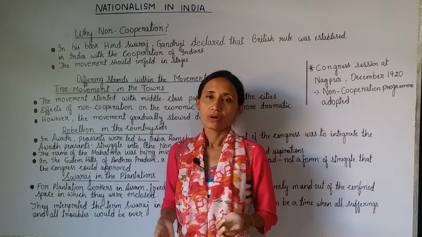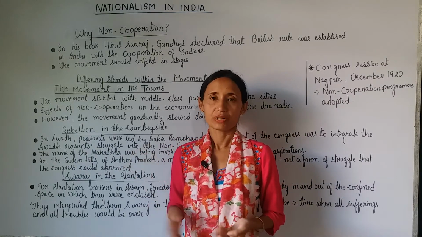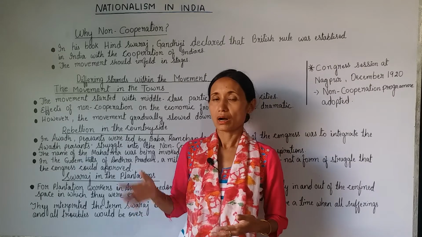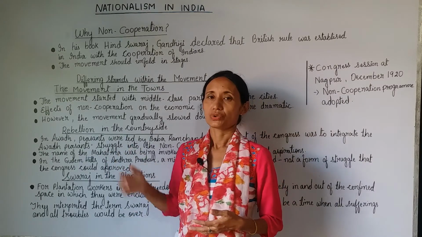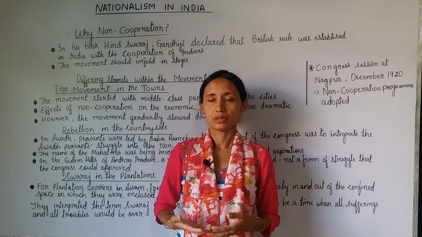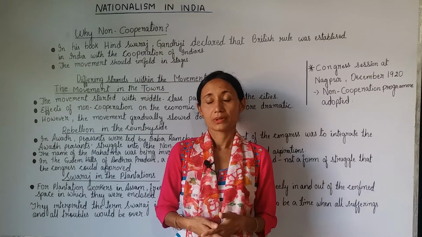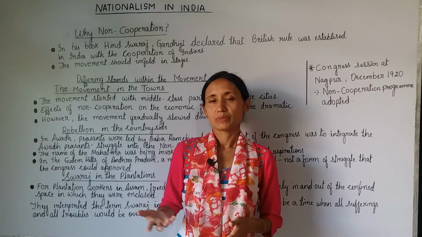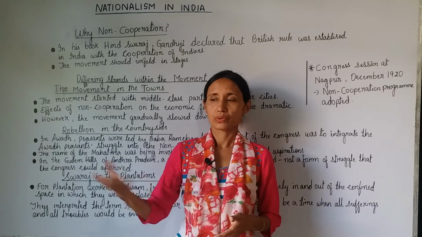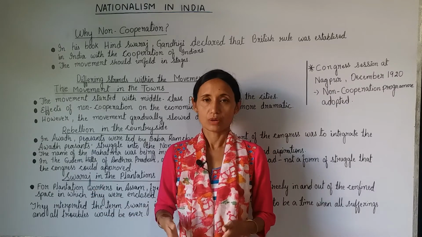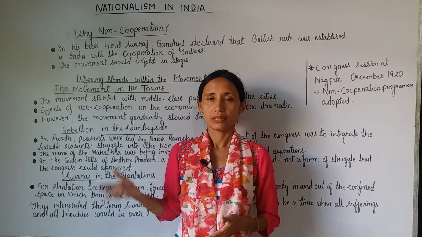Now, what happened on the economic front in towns? How did the people show non-cooperation on the economic front also? The Indian people boycotted foreign goods, and they also picketed liquor shops. Those who came to buy liquor were not allowed to enter the shops. So that is the picketing of liquor shops.